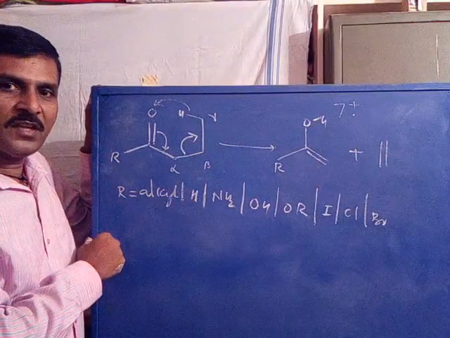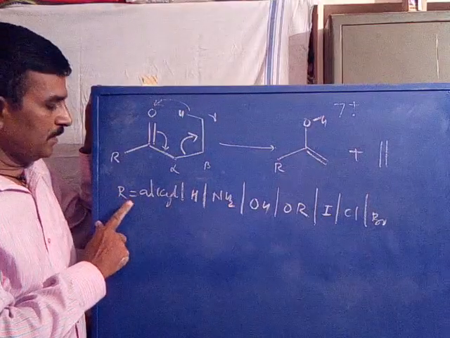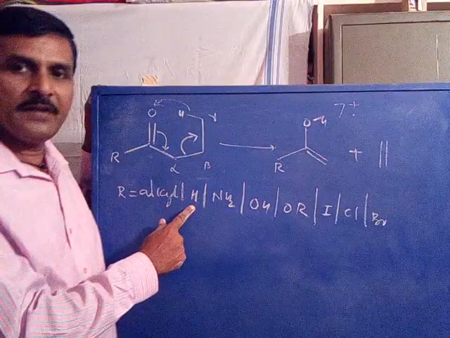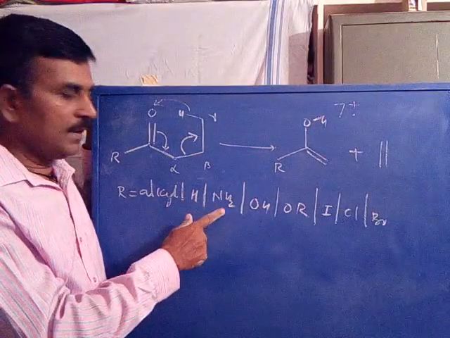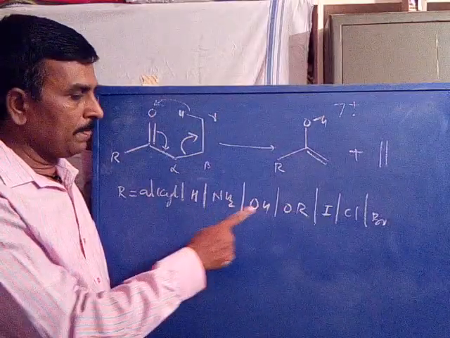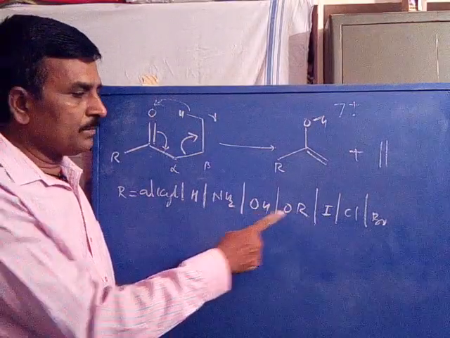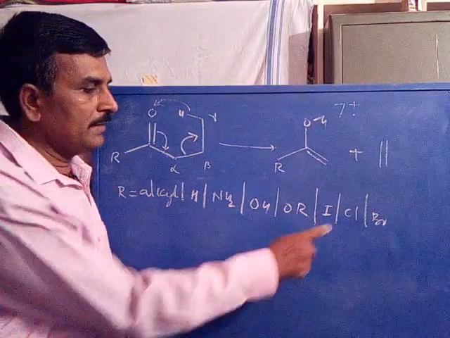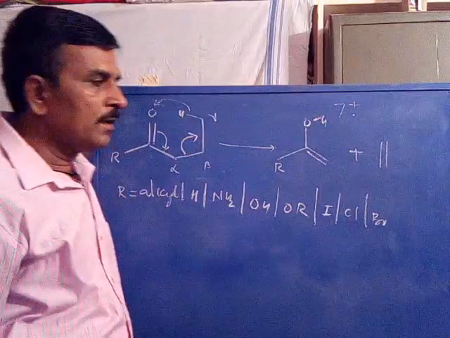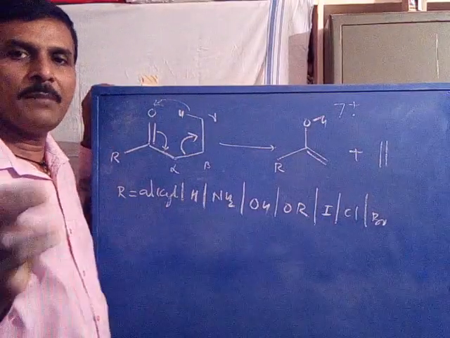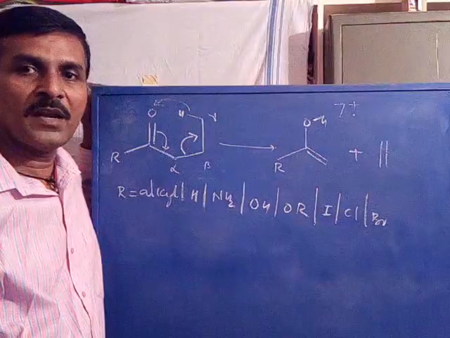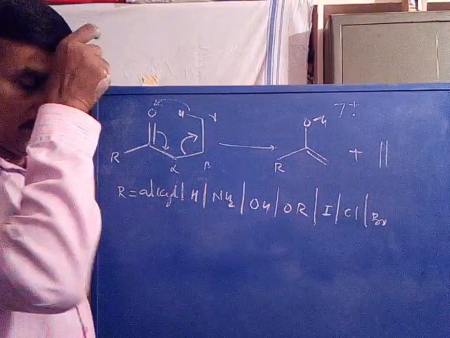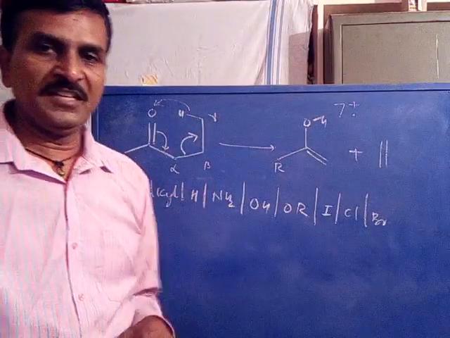You observe in this series that ketones undergo McLafferty rearrangement, aldehydes also undergo it, amides also undergo it, carboxylic acids undergo it, esters undergo it, and acyl halides also undergo it. Halides include iodine, chlorine or bromine. So except for saturated systems, all types of compounds undergo McLafferty rearrangement, which consist of an unsaturated system with at least a gamma hydrogen. Is it clear?